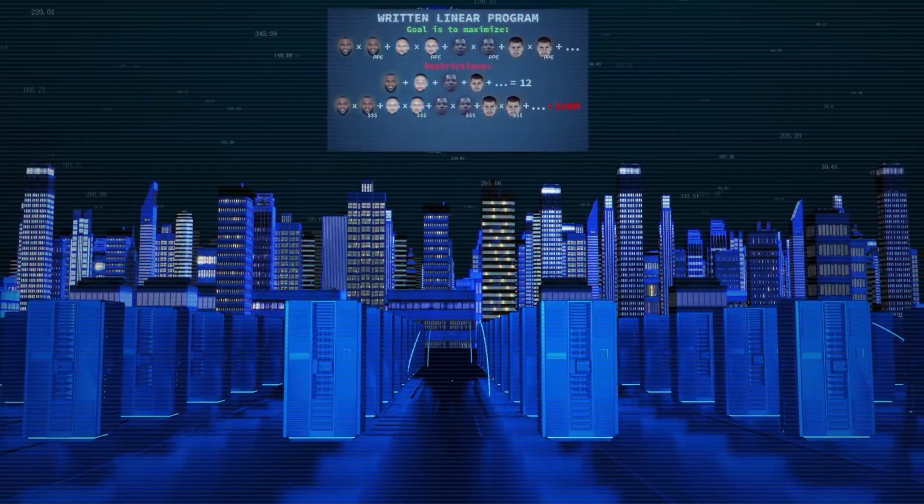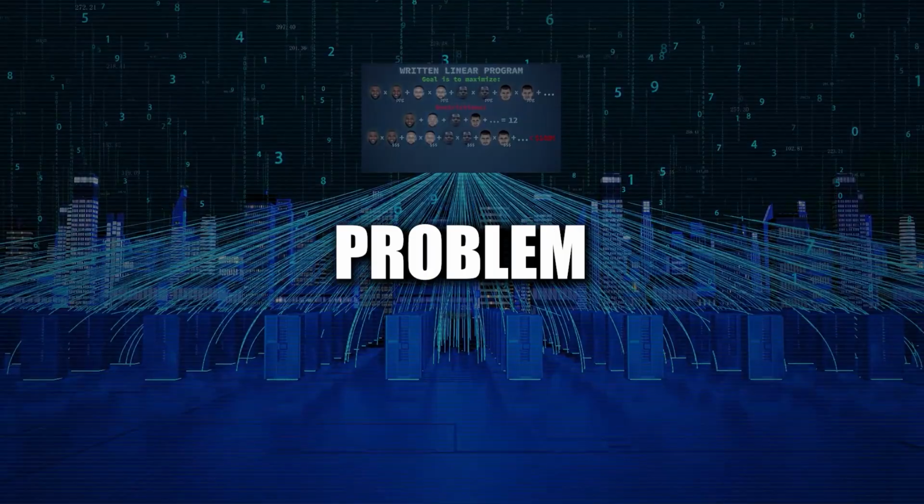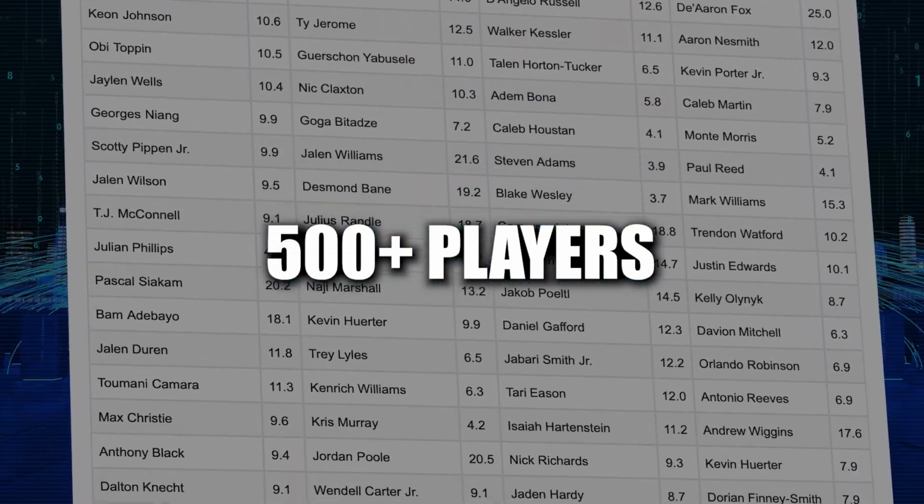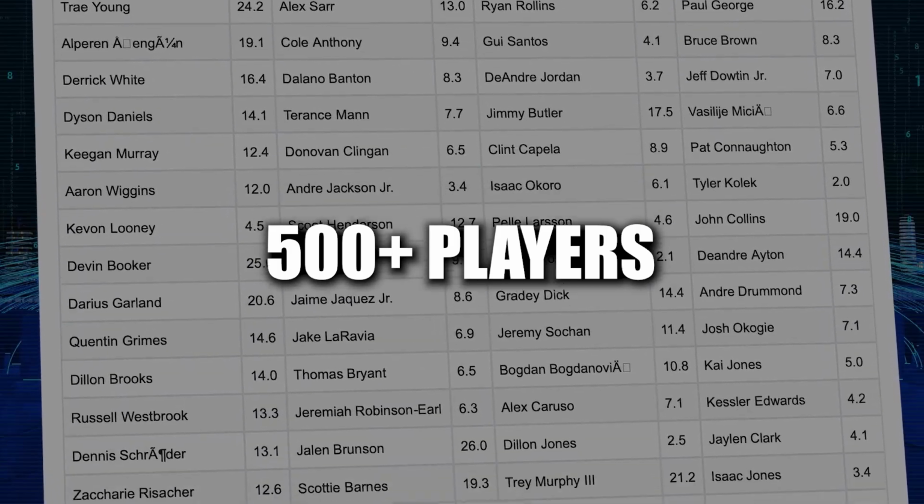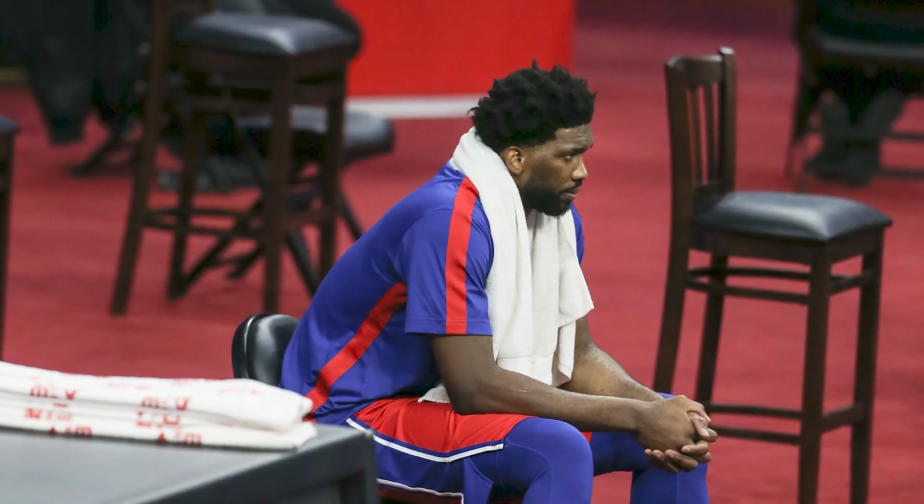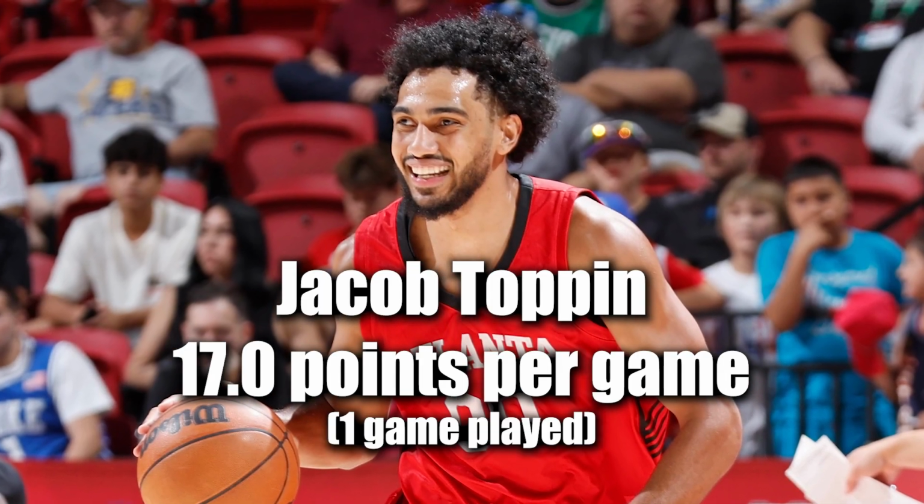So the next step is simple. Collect last season's player data and feed it into the program. The only problem is that there are over 500 players, but we can trim this down a lot to keep only meaningful candidates and make the program run faster. First, I'll get rid of all players that played less than 20 games, since that is the minimum for the data to have any real value.